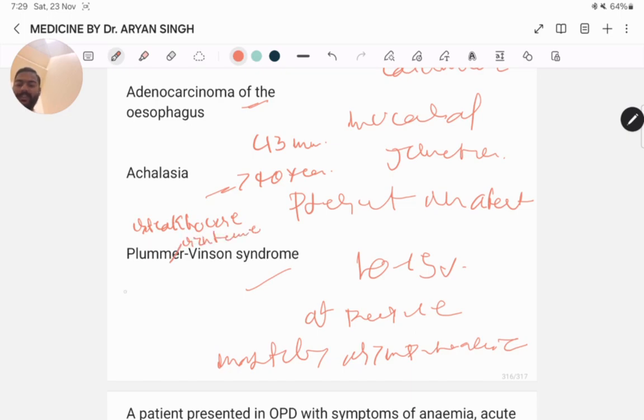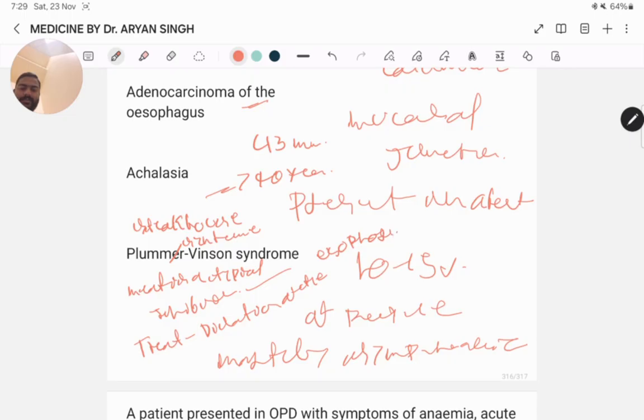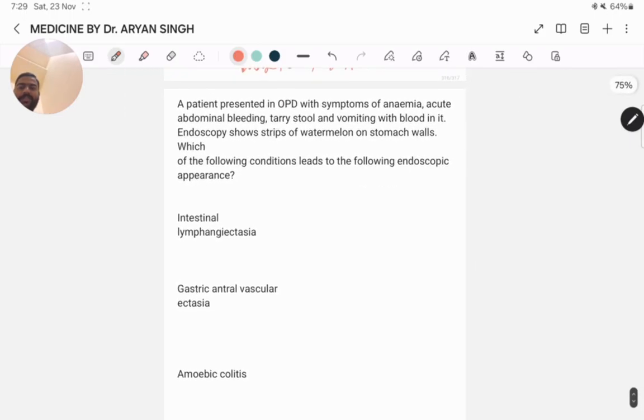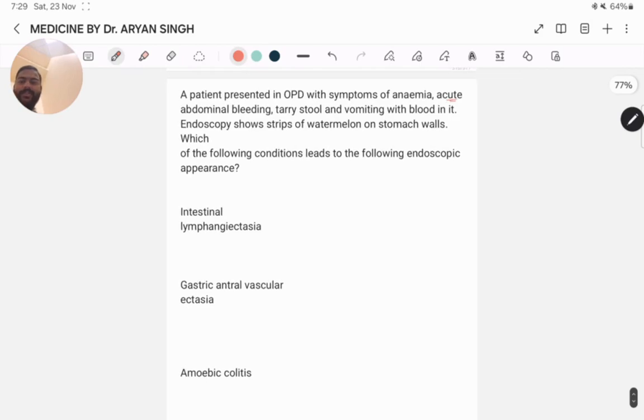Steakhouse syndrome is a NEET-PG typical favorite. Treatment: dilatation of the esophagus. What is the treatment? Dilatation of the esophagus.